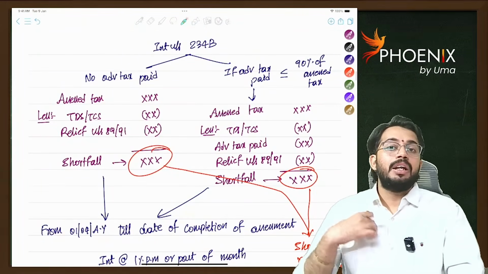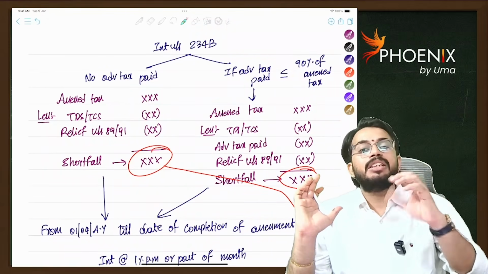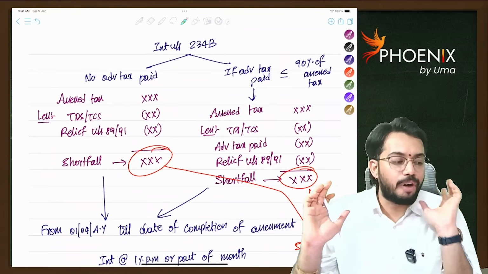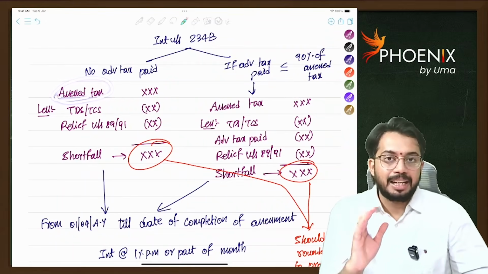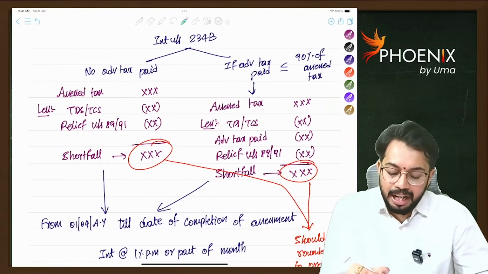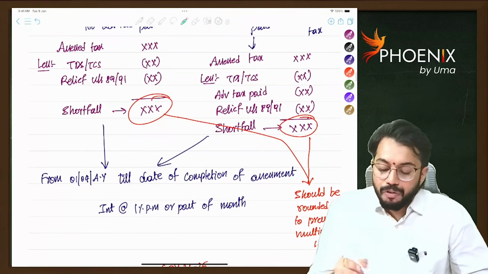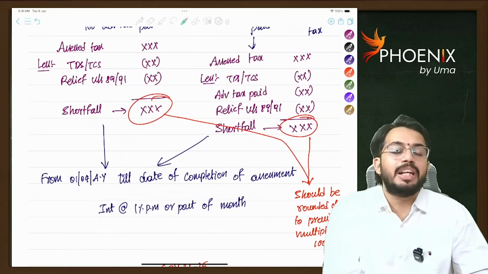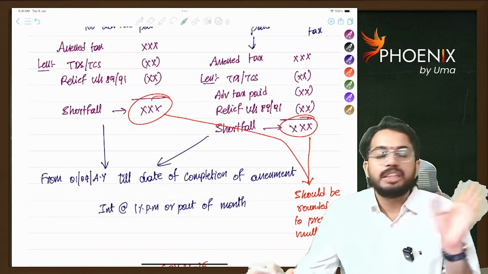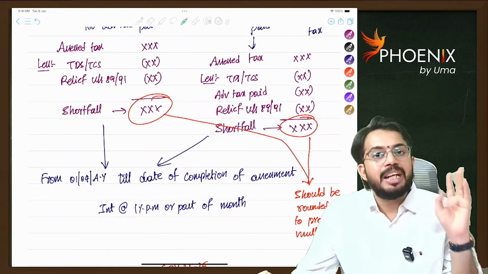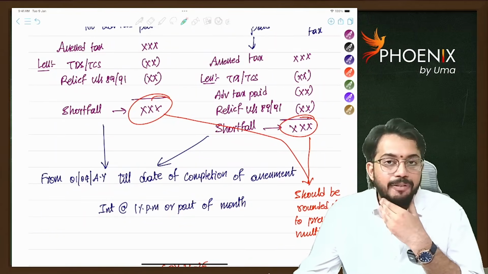Now, sir, on which amount is interest under section 234B applicable? Interest under section 234B is applicable on the shortfall amount. If advance tax was not paid, you take the assessed tax. From assessed tax, you take credit of TDS, TCS. You take relief under section 89 or 91. You calculate the shortfall. Whatever the shortfall is, on that shortfall interest will be calculated under section 234B. That means on total tax liability, interest is not levied. From total tax liability, TDS, TCS credit and relief will be reduced. On the balance only, interest under section 234B gets attracted.